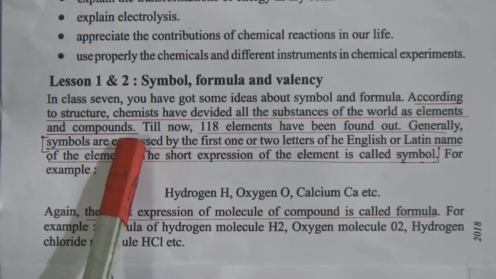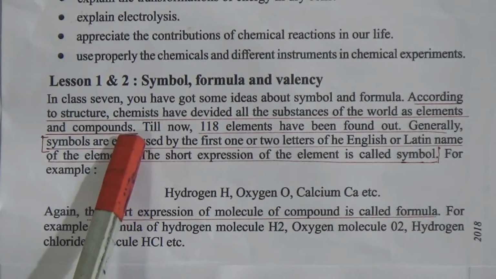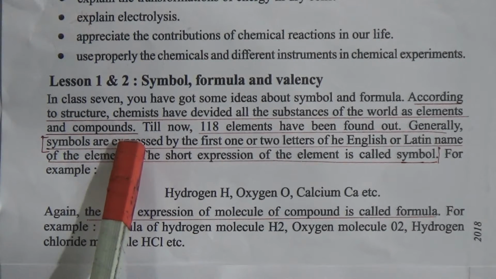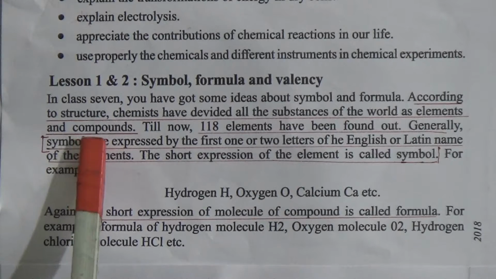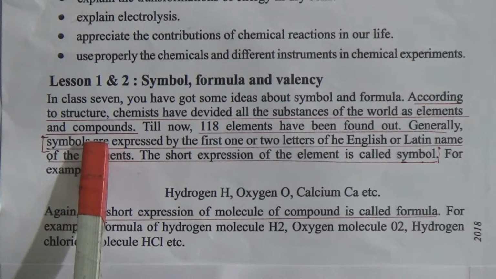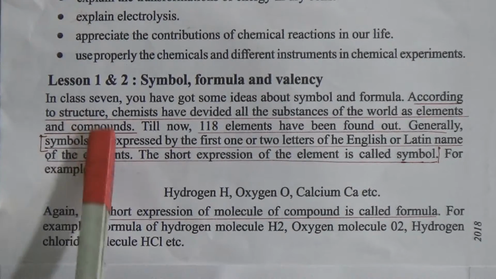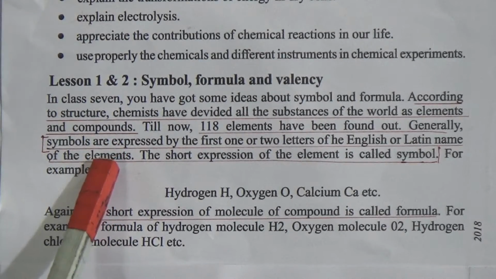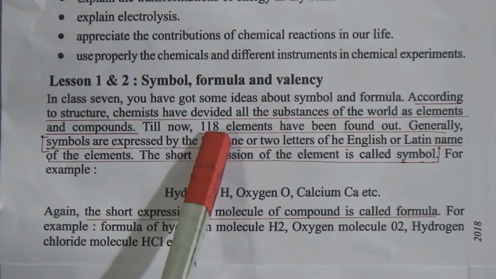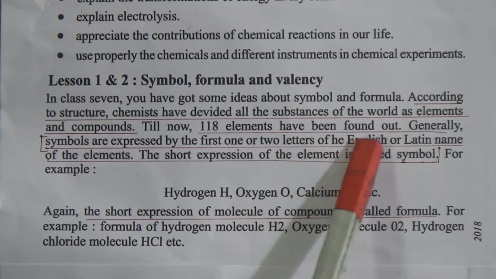What are elements? If we break a thing and after breaking we get only that same thing, that is an element. If we break a compound, we will get two or more elements. That means two or more elements joined together to form a compound, and till now 118 elements have been found.